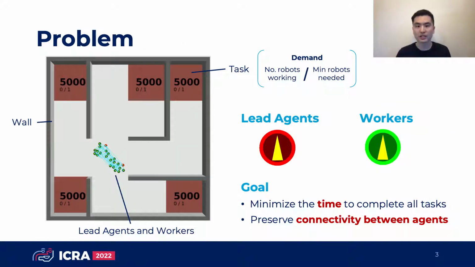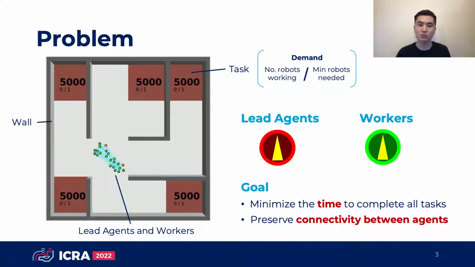The problem that we look at consists of a bounded 2D environment. The red regions indicate the tasks that need to be completed. The big number in the tasks represents the amount of work to complete. There are two types of agents in the environment. The lead agent is a representation of the human operator, and there are two lead agents in the environment who can instruct the robots to work on a task. The workers are robots that are capable of performing the tasks.